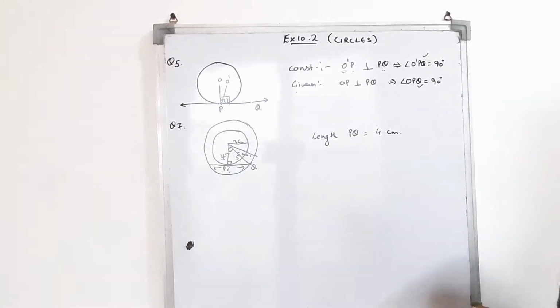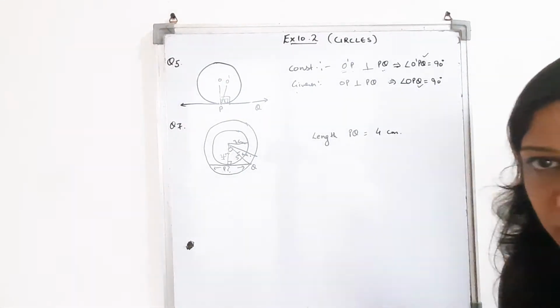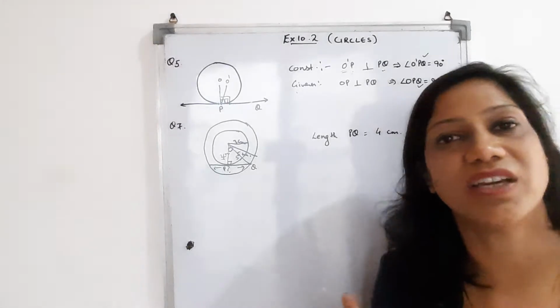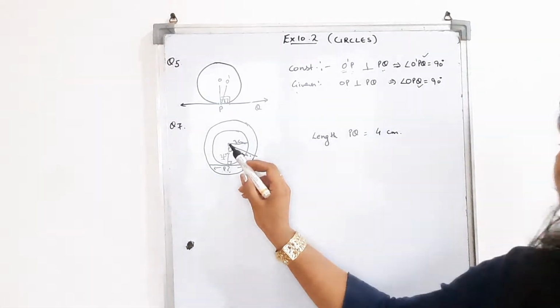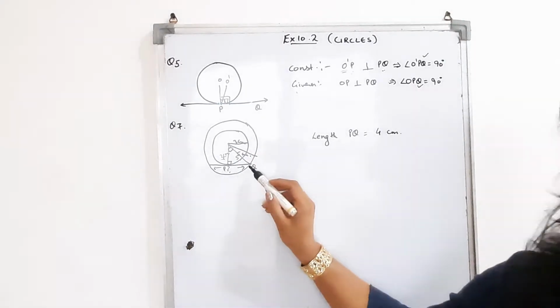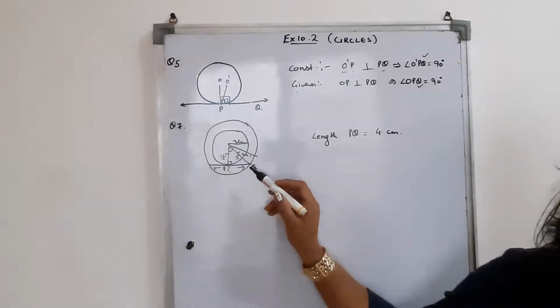And then we are going to use a theorem here. The theorem which we have done in the 9th standard says a perpendicular through the center on a chord always bisects the chord.